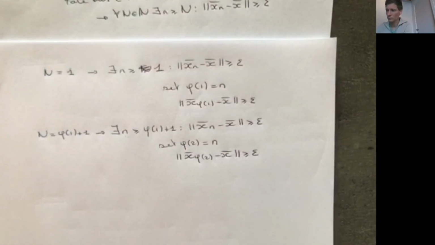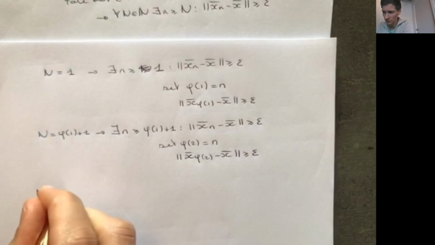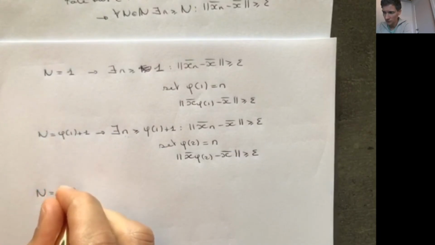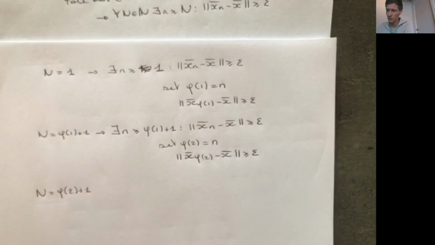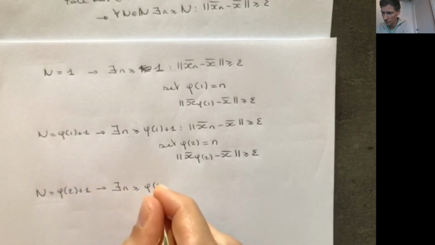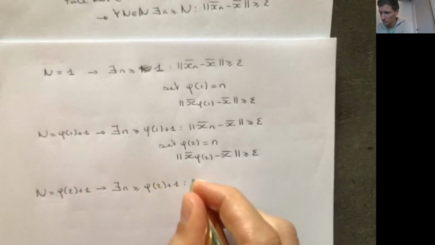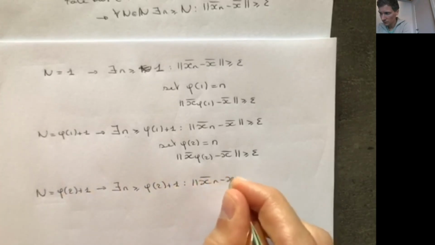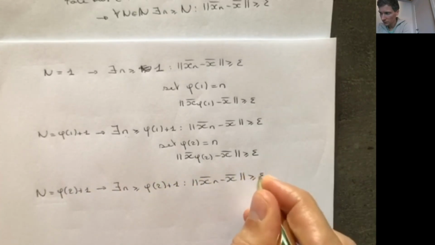And now I'm going simply to iterate this over and over and over. The next time I set n to be equal to phi2 plus 1, then I know that there is an n greater or equal to this number, such that its distance from x is greater or equal to epsilon.